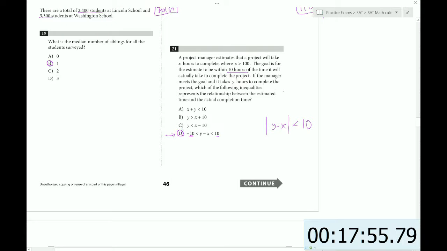So basically, if you take the difference between y and x, y is the hours that it is, let's see, which one is the supposed? All right, so x is the estimate, right? And y is the actual. So if you take the difference, you want that difference in absolute value to be less than 10, meaning that it can be 10 over or 10 under, right?